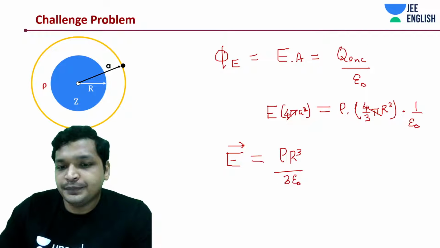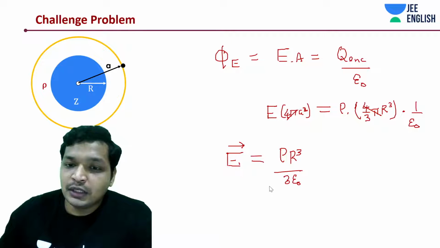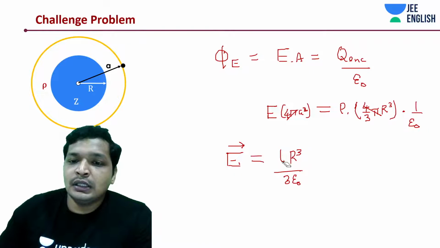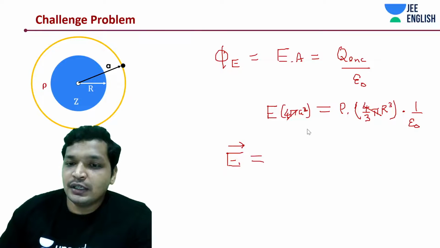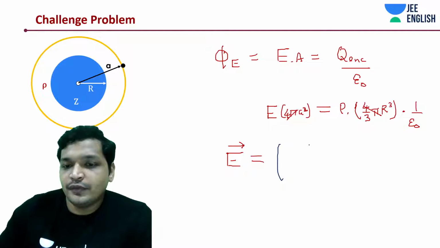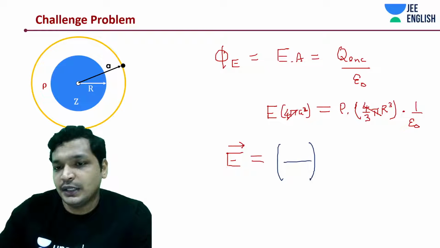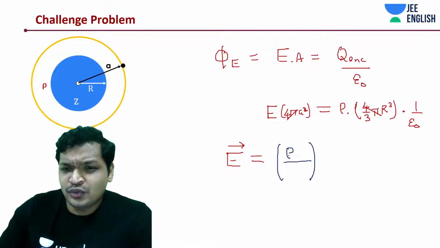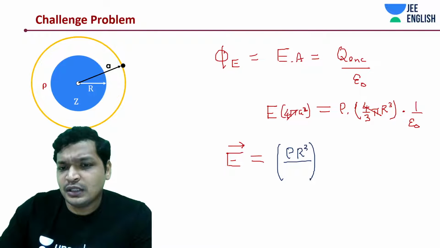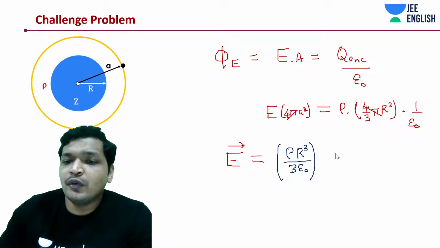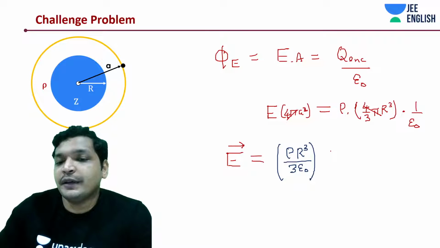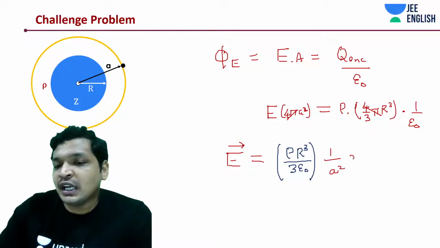But yes, all right, let me write it down in that constant color that we used earlier. This rho into r cube divided by 3, and here we would have epsilon naught, and what would you have over here? 1 by a square. And in which direction? R cap direction.